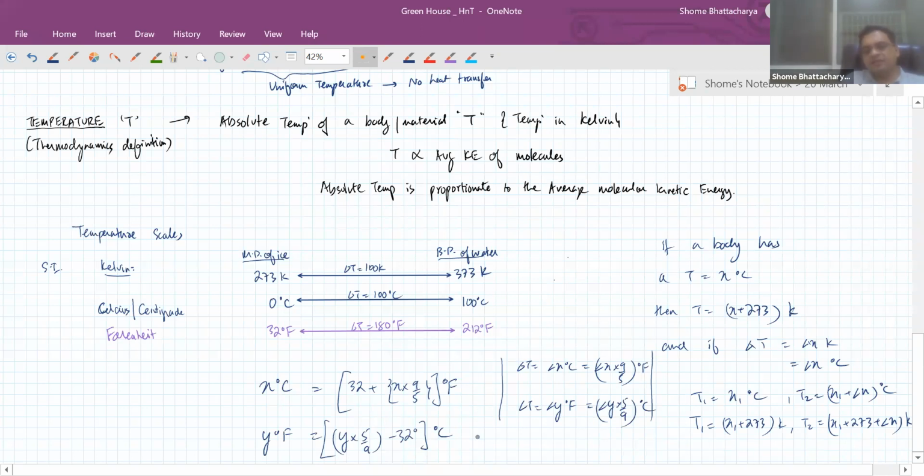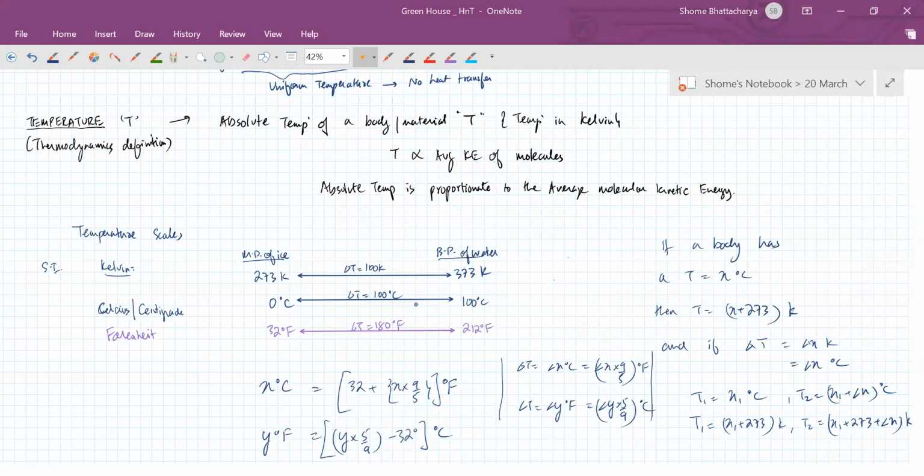So you don't need to really memorize this formula. You can just logically understand this from the diagram above. Sir, we should know the interconversion of Celsius to Fahrenheit. Absolutely. You should know how to convert one scale to the other. To convert one scale to the other, I'm just going to show you with some examples. You don't need to memorize the formula. You just need to keep these values in mind. Then you can use this diagram only to convert.